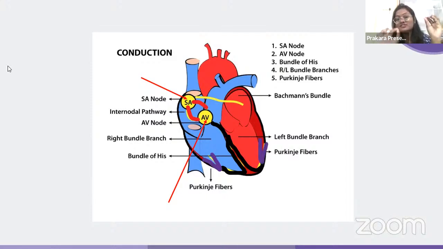Right. If you see the structures carefully, from the SA node to the Purkinje fibers, these structures involved in the conduction system of the heart are entirely covering the heart. Okay. I'll show you a better picture for understanding.